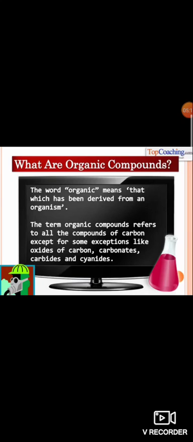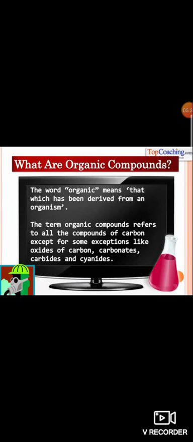Other than that, all compounds containing carbon are known as organic compounds. For example, acetic acid, formic acid, ethanol, methanol, alcohol are organic compounds. Carbonic acid, carbon dioxide and carbon monoxide are inorganic compounds.